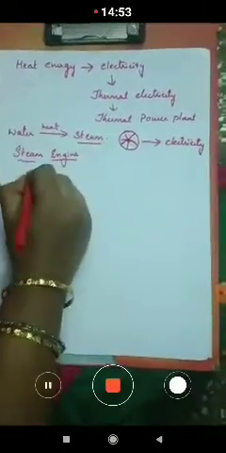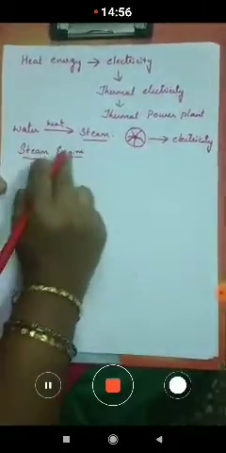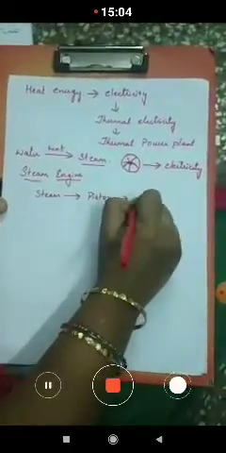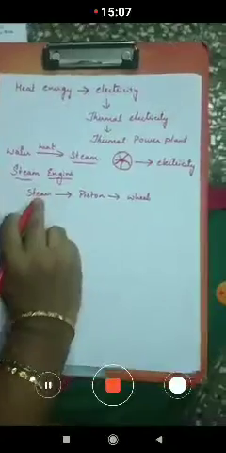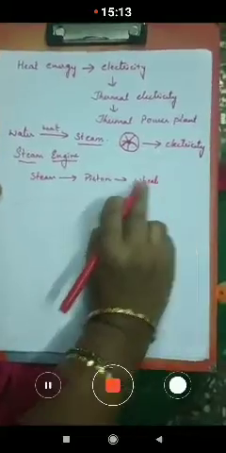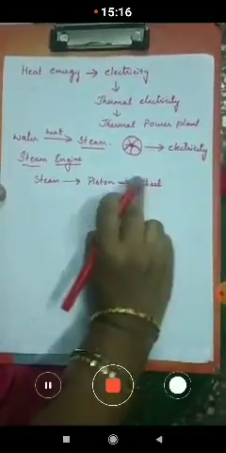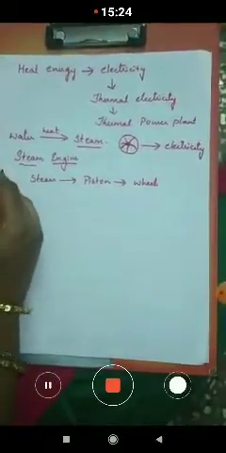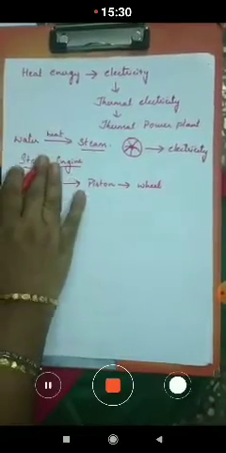In the steam engine there is a piston, which is connected to the wheel of the engine, and the steam pushes the piston, making the engine move forward. So these are some of the examples where we can learn that heat is a form of energy.